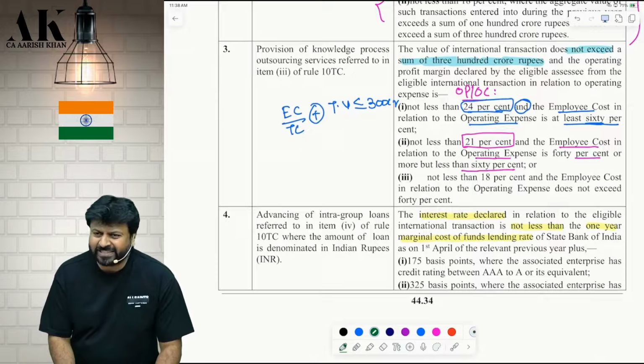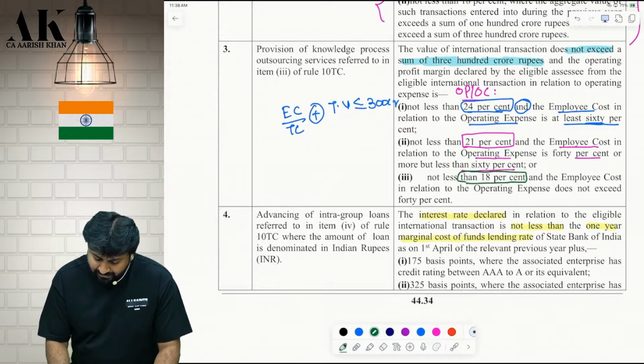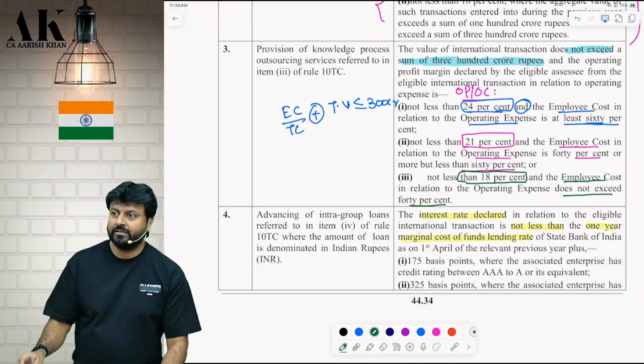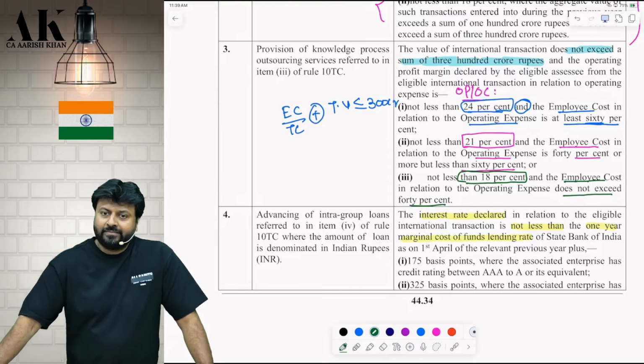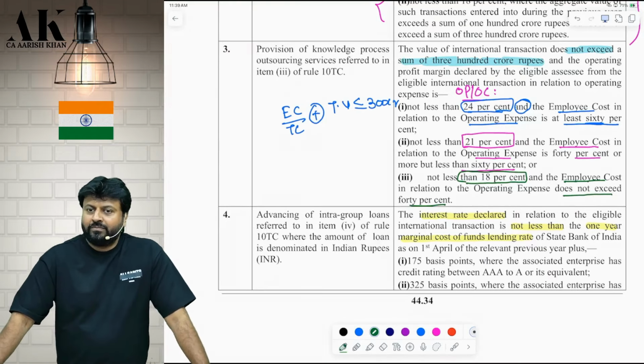Point number 3, what is the percent? 18%. And employee cost in relation to operating expense does not exceed 40%. Check, please. Checked? Ask something now.